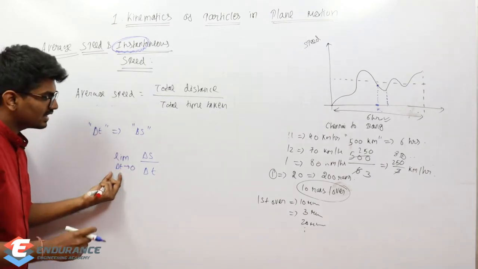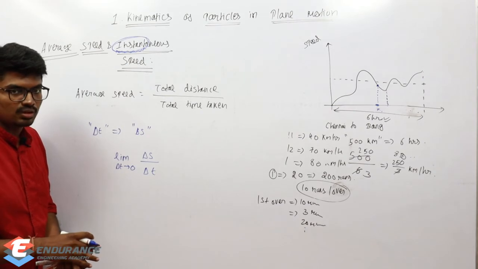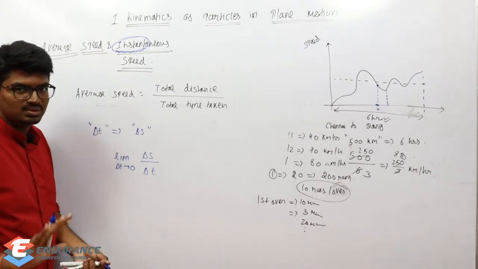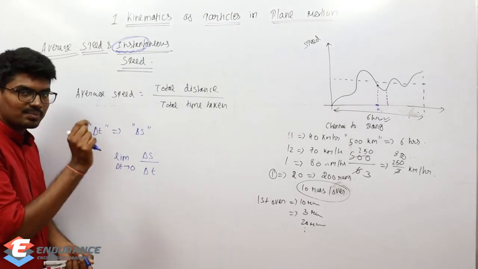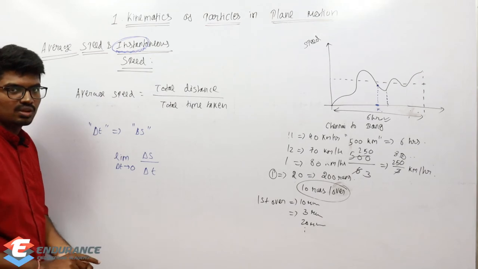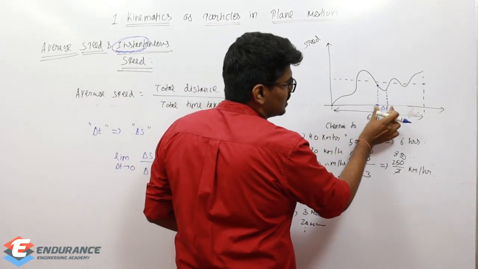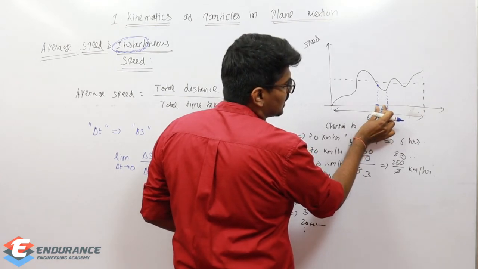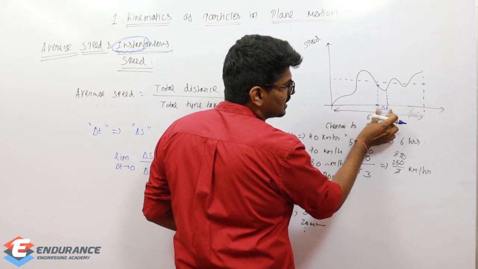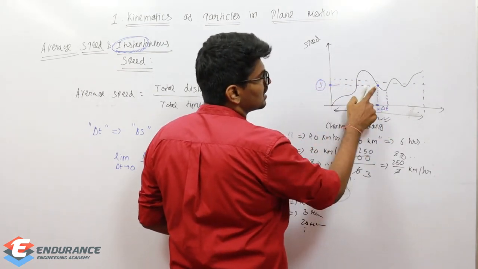That is infinitesimally small. That is a common word which in most of the books we follow. Infinitesimally small or very small will be fine. Infinitesimally means nothing but very small. So delta t, that is the time. When time approaches a very small value, obviously the distance will also be a very small value. Because if suppose this is delta t, if I keep on decreasing delta t, it will reach this point. So if delta t reaches a very small value, I will get the speed at that particular instant.